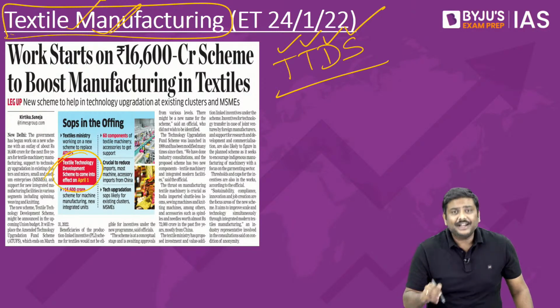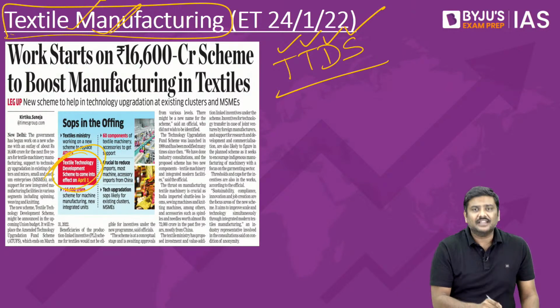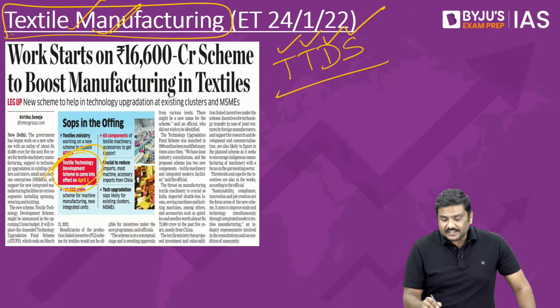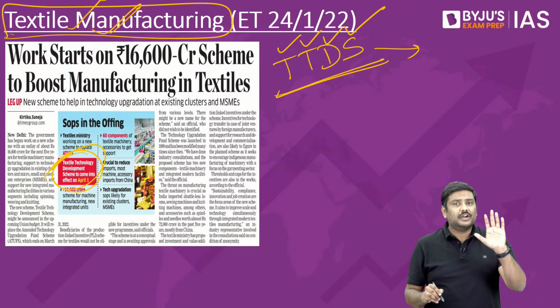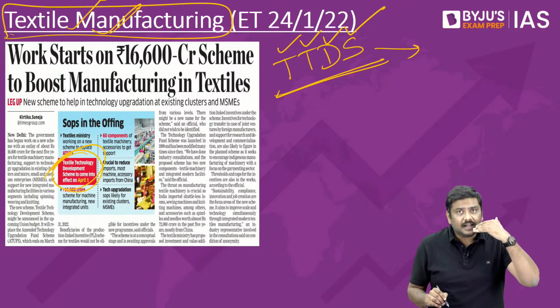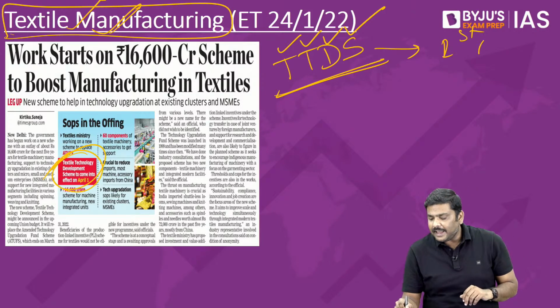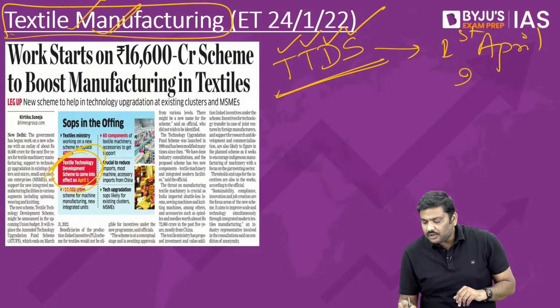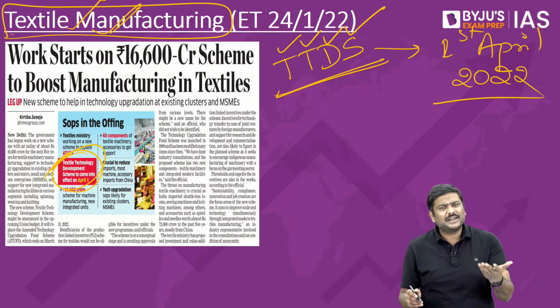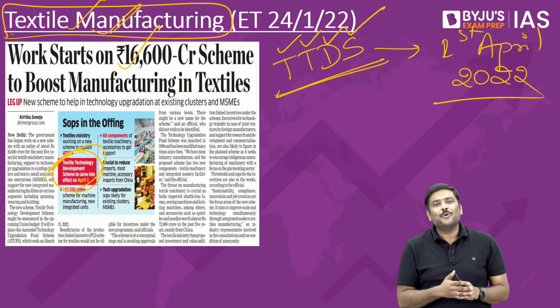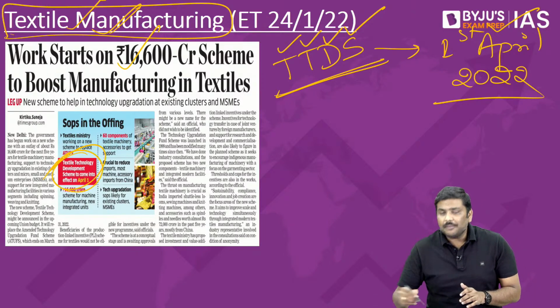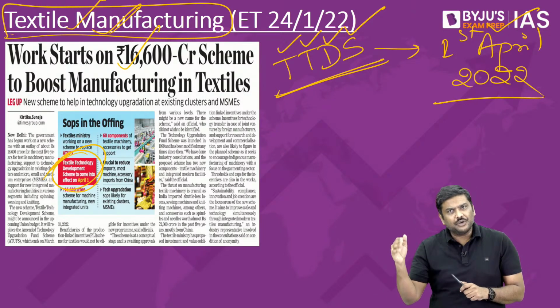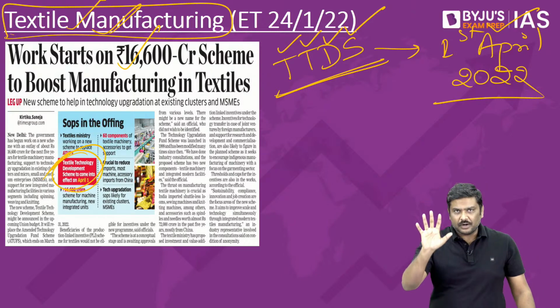The expectation is that this scheme will be implemented for a duration of 5 years and will come into force from 1st April 2022. That is, it is expected that it will be announced in the budget tomorrow, and then it will be applicable for a period of 5 years.